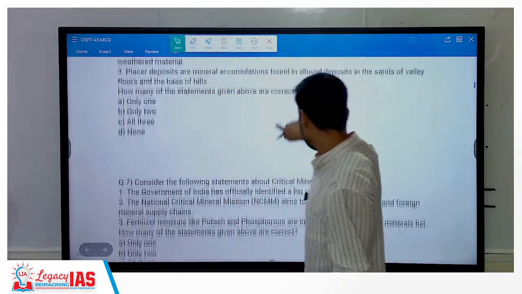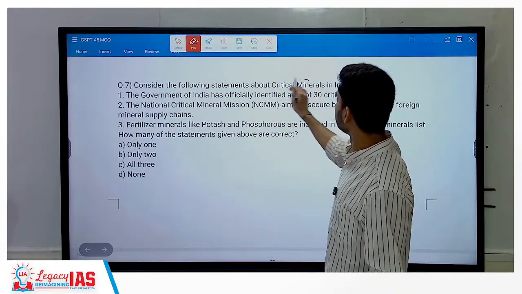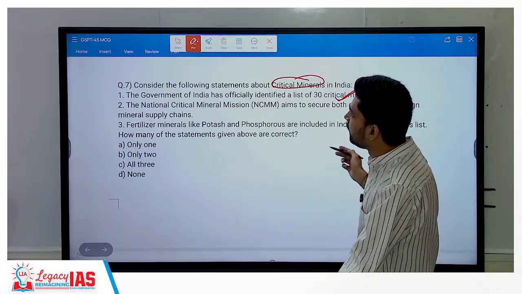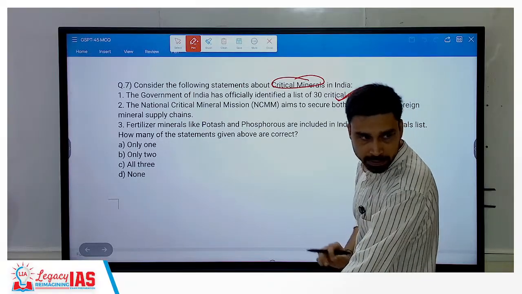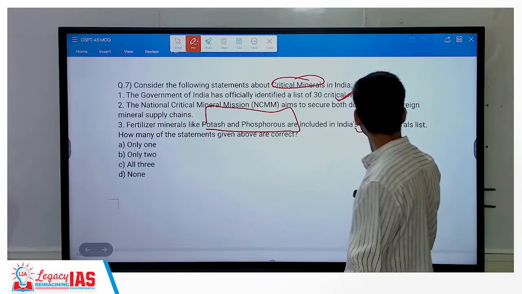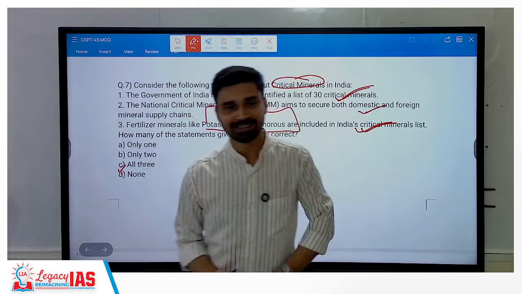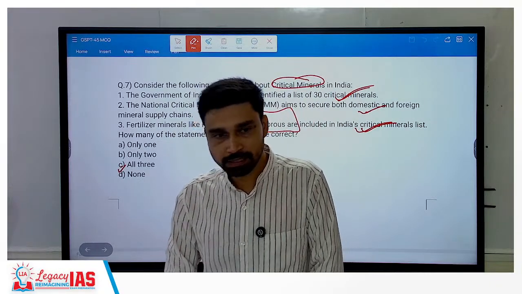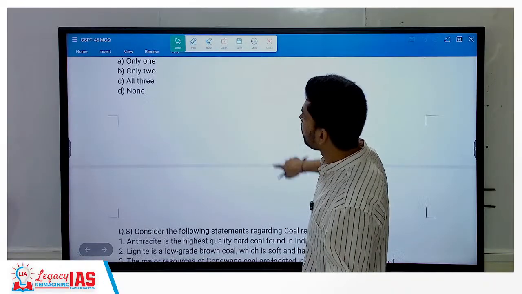Then now this is current affairs based. Critical minerals. The government of India has officially identified a list of 30 critical minerals. That is correct. National Critical Mineral Mission aims to secure both domestic and foreign mineral supply chains. That is also correct. Fertilizer minerals like potash and phosphorus are included in India's critical mineral list. True or false? It is true. Phosphorus and potash, both of these minerals have been included. They are part of this list of 30. So all three statements are correct, C.